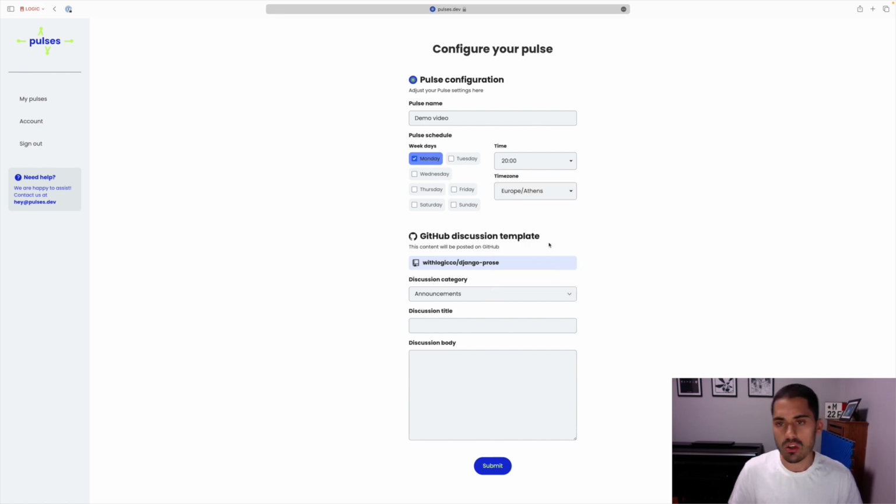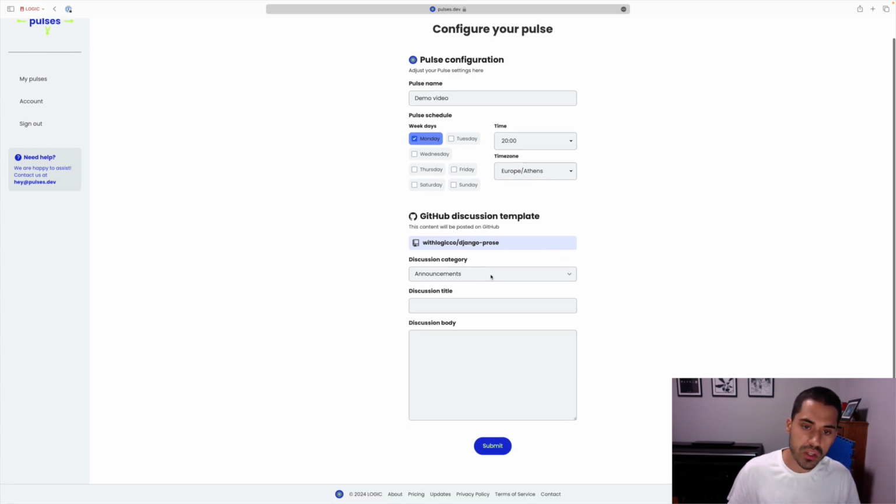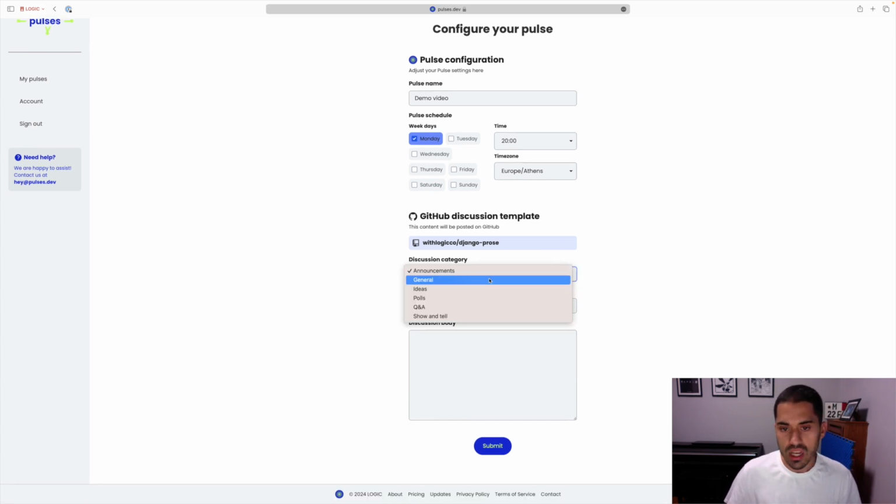And the time zone has already been selected for me. So every Monday at 8 p.m., a GitHub discussion will be created in the repository LogicCO/Django Pros based on my configuration. Next, I pick a discussion category.